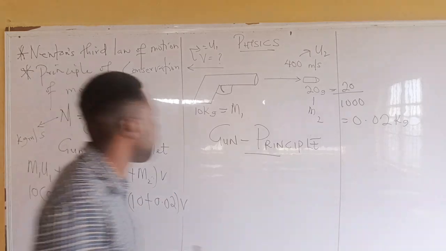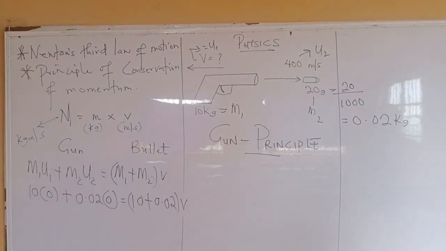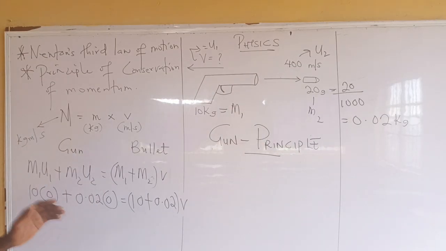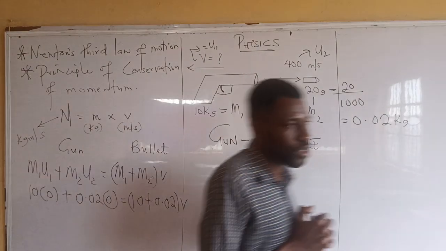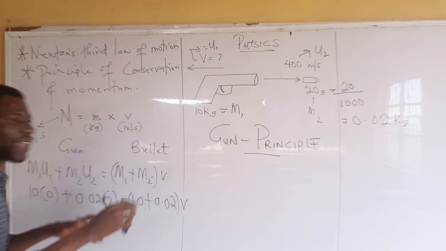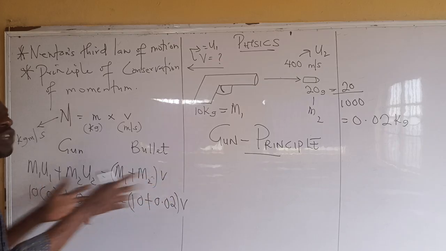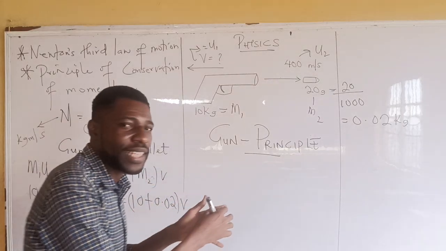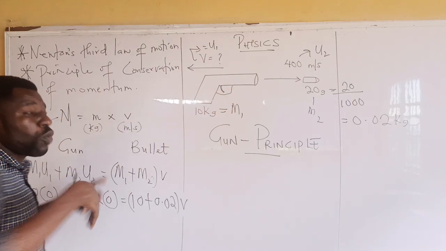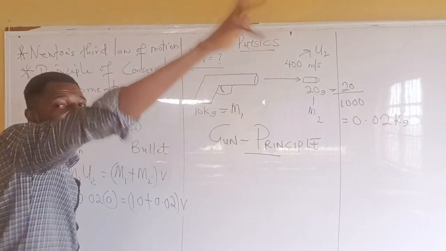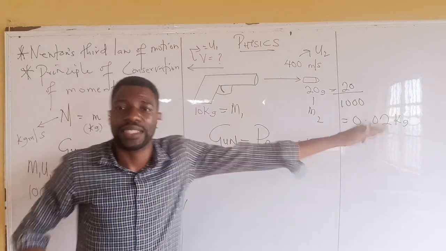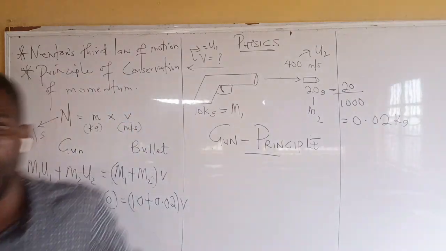The final velocity. Because after collision the bullet and the gun did not stick together, they did not coalesce. This formula is used when after collision, for instance, a car collides with another car, and then after they collided, they move together with a common velocity. But in this case, we pull the trigger, the bullet leaves the gun. The gun is on its own. The bullet has left.